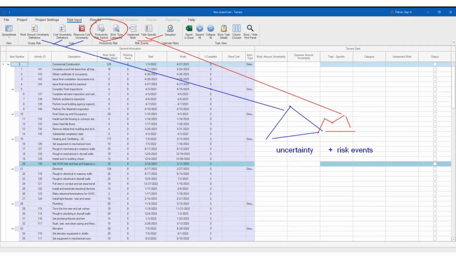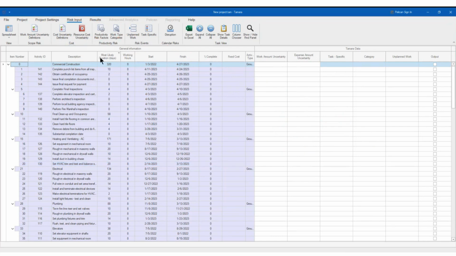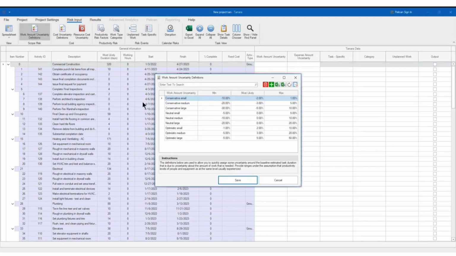So the same typical framework that we have for a project risk management model is applied to Tamara. Right? So you have all of this. The good thing is that this is already coming with some categories like this, right? You can say you have conservative small, medium or large, neutral small, medium or large, optimistic, etc.